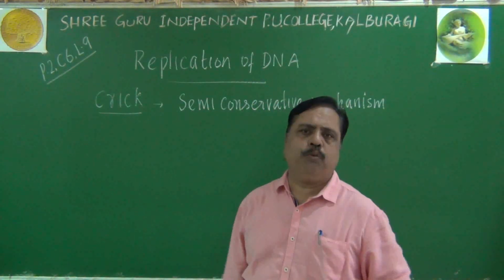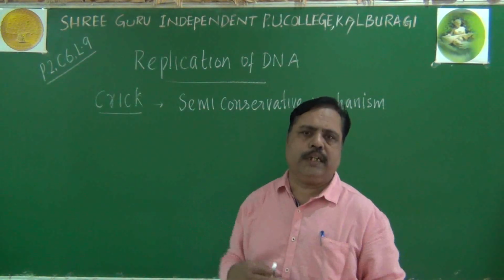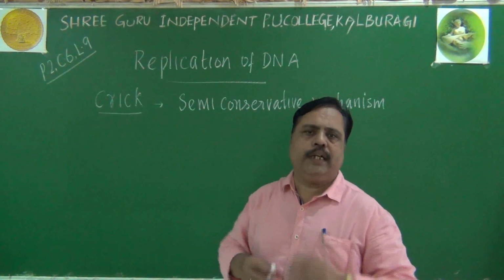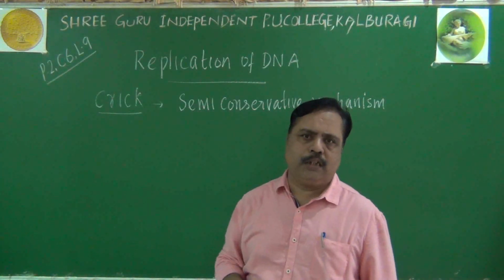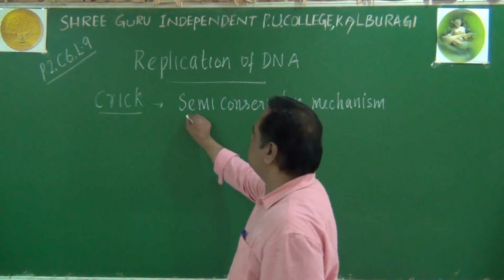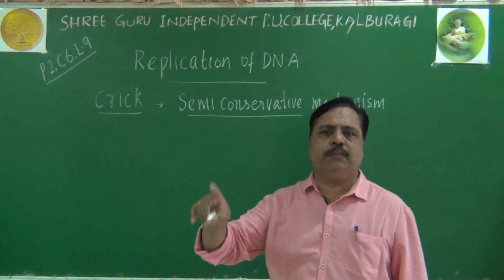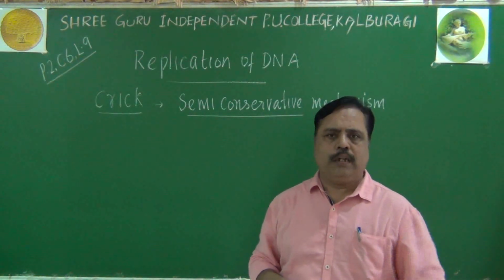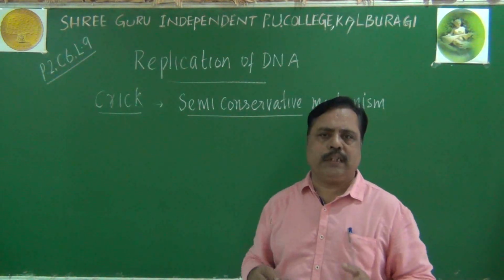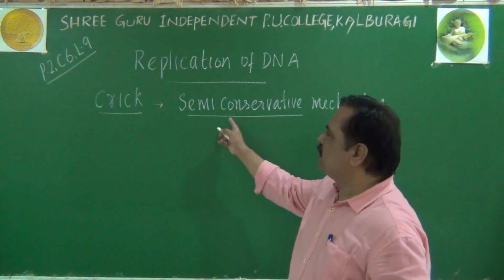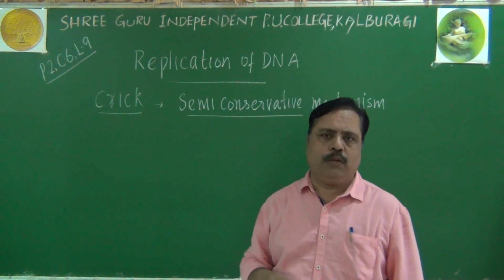Of course, he did not prove it experimentally. He just proposed the theoretical ideas. Later, it was proved experimentally also. So, what is meant by semi-conservative model, we have to see here. DNA has a double helix. It is a master molecule controlling the central dogma, and DNA replicates by semi-conservative mechanism. These three proposals were given by Crick.